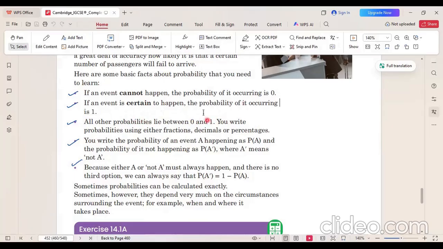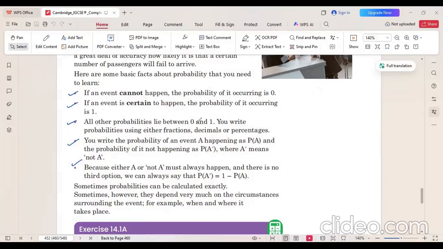This is the scale. Between 0 and 1, it can be 0.2, 0.3, 0.00002, any value. It can be in the form of a fraction, in the form of a decimal, or in the form of a percentage. Because if you know the very basic concepts of math, these three can be converted into one another. So whether the question is asked in decimals, fractions or percentages, you must know the conversions as well.